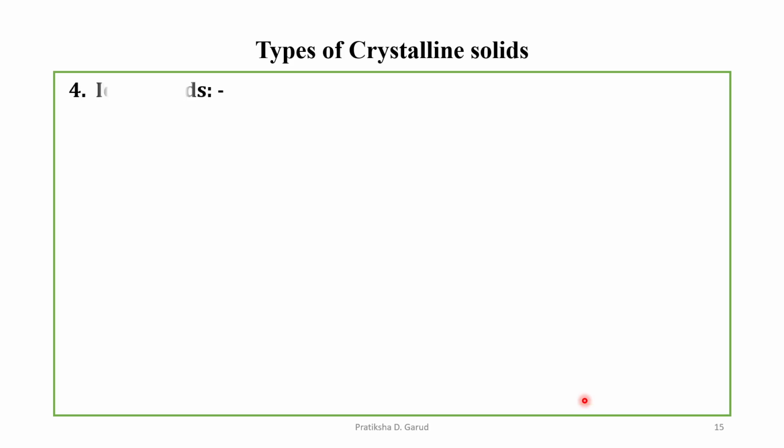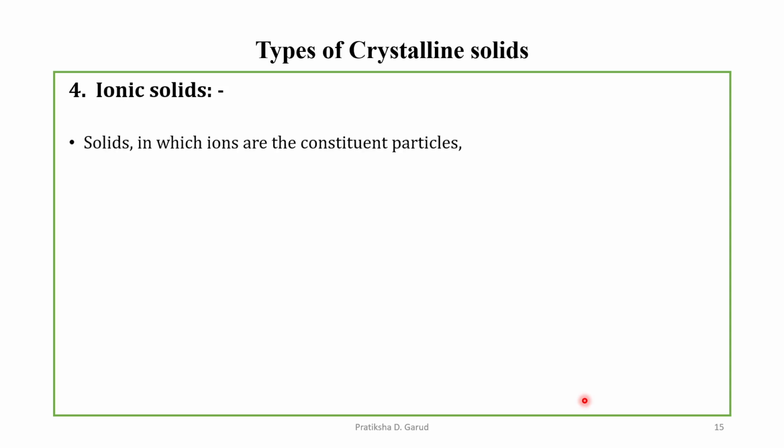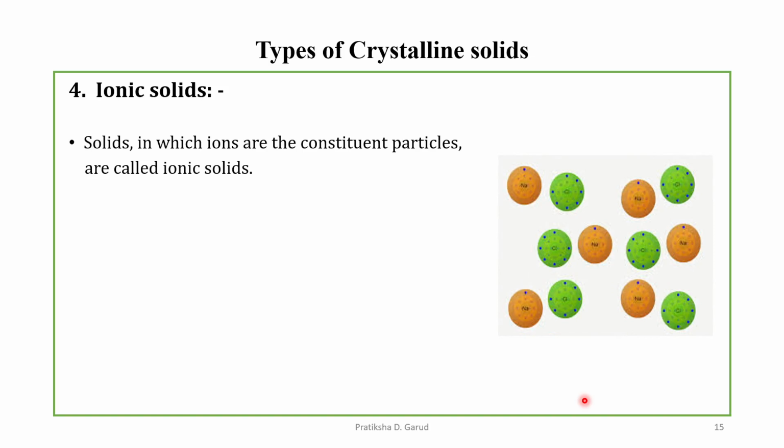The last type, the fourth type, is known as the ionic solid. Solids in which ions are the constituent particles are known as ionic solids. This is the image of an ionic solid. Here the example is NaCl, and the ions are Na plus and Cl minus, and due to the formation of bonds between ions, we form the ionic solid.